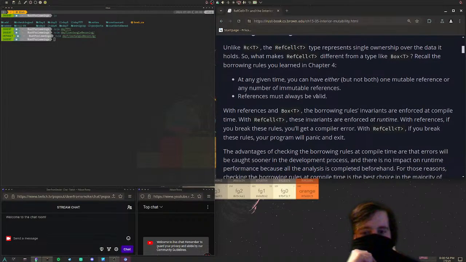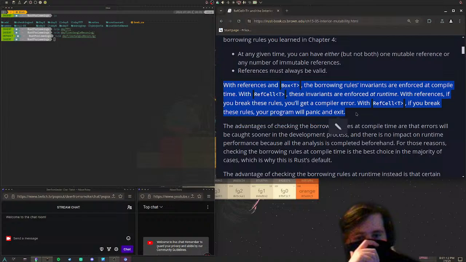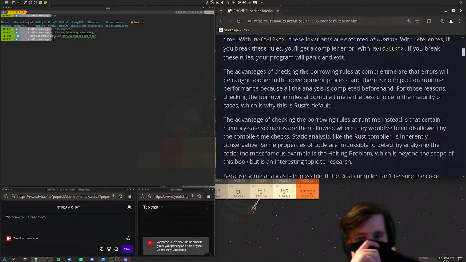References must always be valid. When referencing a Box, the borrowing rules' invariants are enforced at compile time. With RefCell, these invariants are enforced at runtime. With references, if you break these rules, you get a compiler error. With RefCell, if you break these rules, your program will panic and exit. That's much worse.